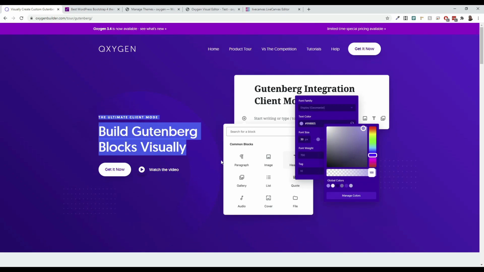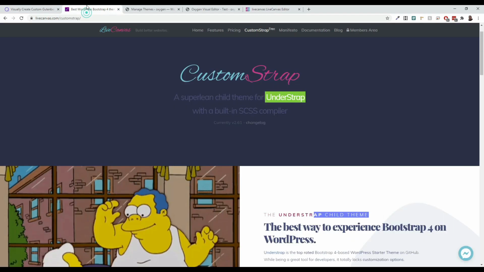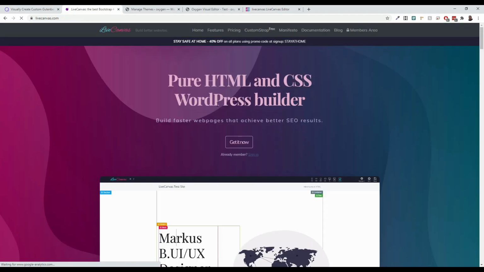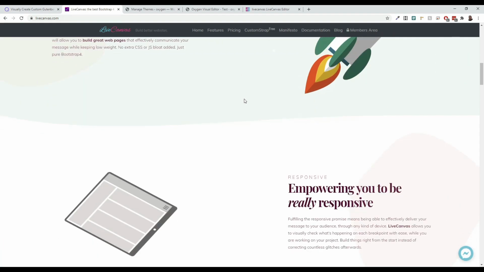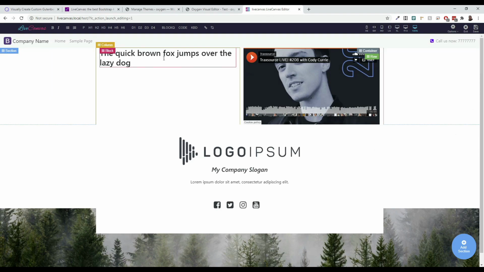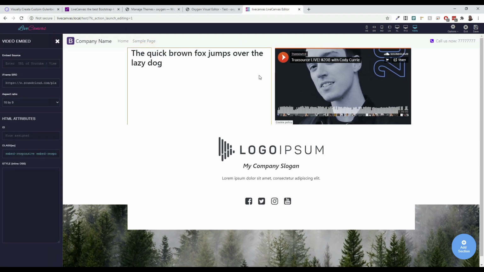Now, if you have a client that does not care what you build with, and you want to build something, I think you could give LiveCanvas a try. LiveCanvas has some great things going for it. It's just, I don't think it's customer friendly enough yet. I don't think it's to the point where I would give this to a customer and say, okay, Mr. Customer, yes, you can go make changes to things, but oh, sorry, you don't know HTML and CSS, so it's going to be really, really hard for you to change that.